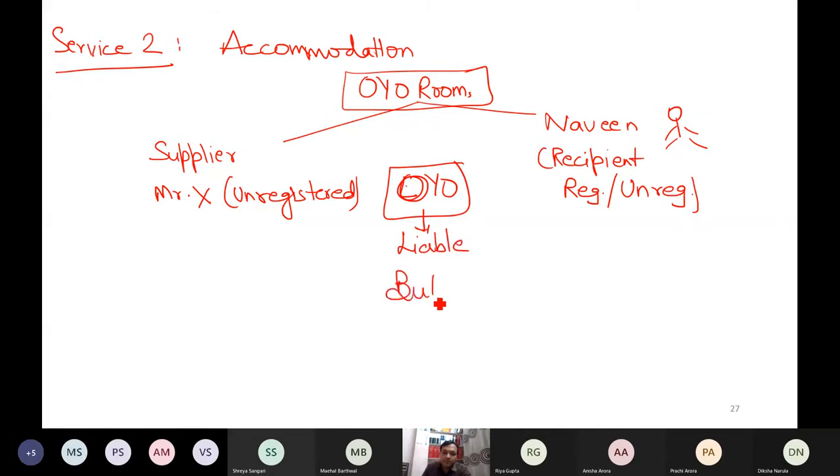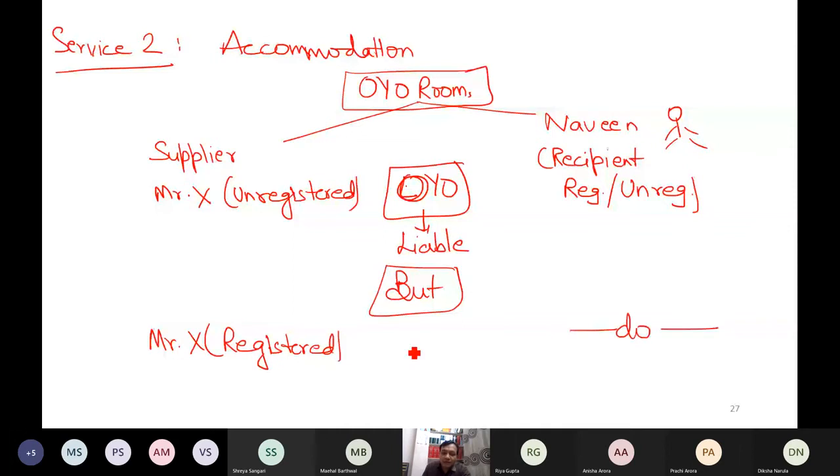But if the supplier, Mr. X, is registered, and the recipient is the same person, then OYO is not liable. Then who is liable? The supplier. The registered supplier is liable. If the supplier is registered, then OYO is not liable. Then the government says OYO is under no obligation because the supplier is registered; the supplier will pay the tax. The supplier is liable. This is the point.